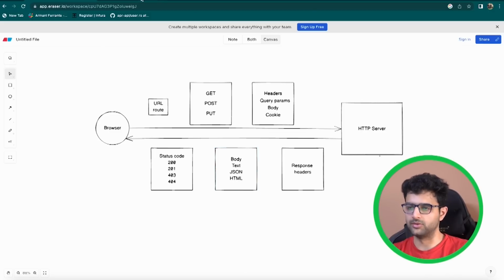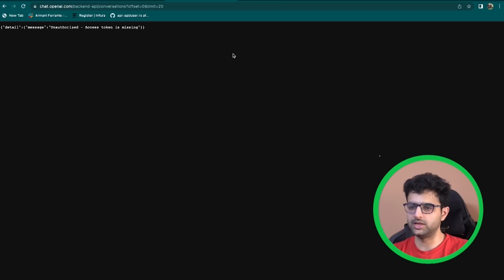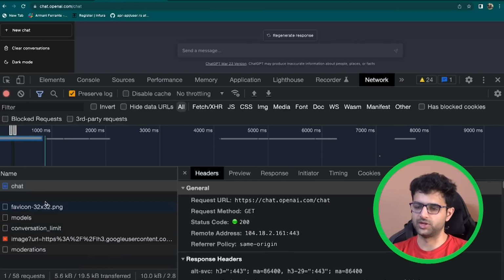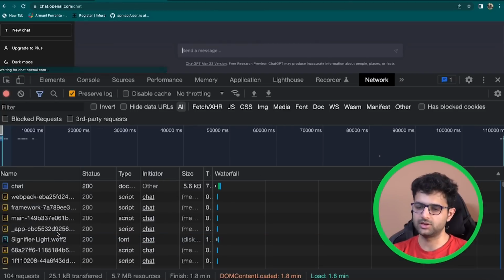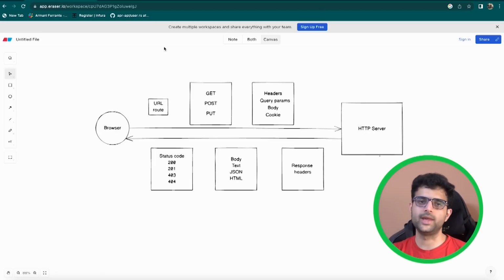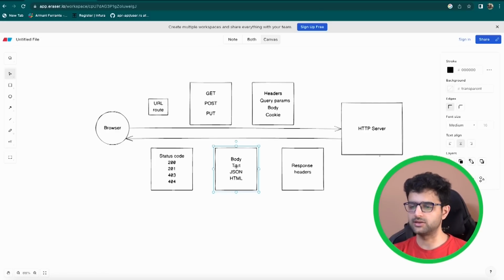Yeah, so if I go to chat.openai.com, here what I'm getting back is JSON. There are a bunch of requests, but the first request that goes out returns me HTML. So if I go here, you can see when I refresh, the first request that goes out returns me HTML. So the server could return you various data shapes, and usually these are the common ones.